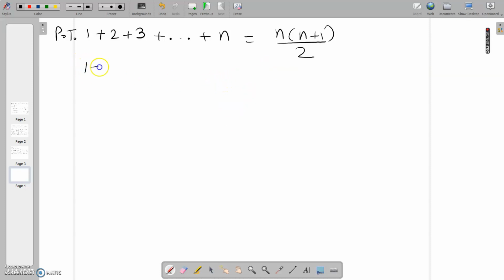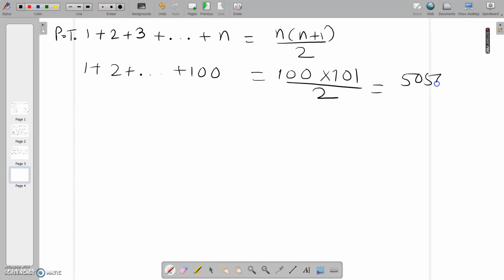Because of this result, it becomes very easy for us to add many numbers. Suppose you want to add 100 numbers, then immediately it follows 100 into 101 upon 2 and the answer is 5050. So this is a very standard result and that's why it's an important result. Many times we need to use this particular formula in various sciences.